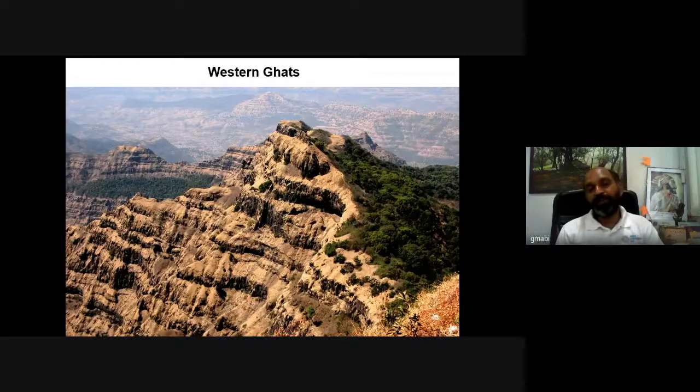Then coming to the Western Ghats, the solid Western Ghats, I must say. Here you can see Arthur Seat Point from Mahabaleshwar, with different strata of lava flow, and on the right, dense evergreen forest in the Western Ghats. This is the typical view of the northern Western Ghats in Maharashtra.